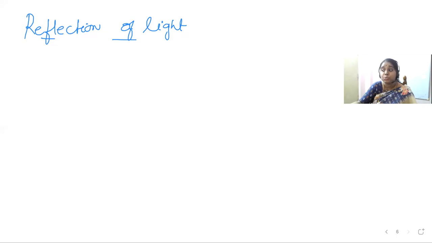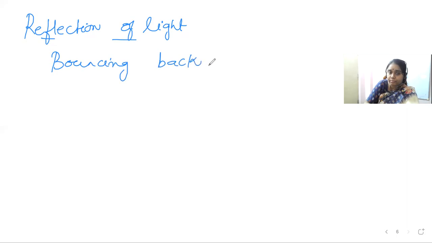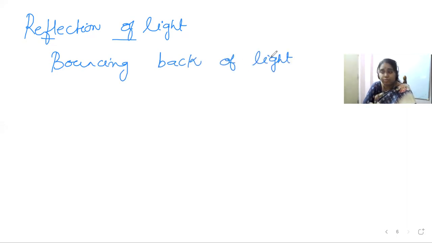You also call that reflection of light. Suppose you take, for example, a glass sheet which has a thin coating of silver. On one side, this acts as a reflector. That is nothing but a mirror. A mirror is a good example for reflection of light.